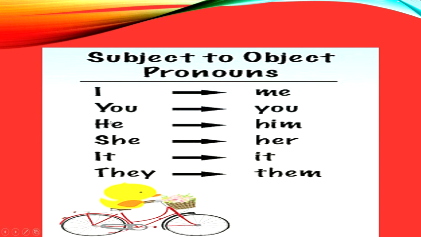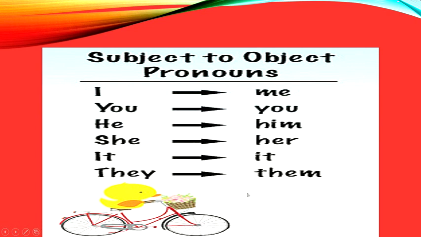Now he. The third person personal pronoun he changes to him. Like he is teaching, we are going with him. So at subject place, it is he which is used. At object place, him is used. In the same way, at subject place, she is used. At object place, her is used. Like she is my mother, I love her. It remains it. It is my pet, I love it. Okay? They changes to them. They are my friends. I play with them.